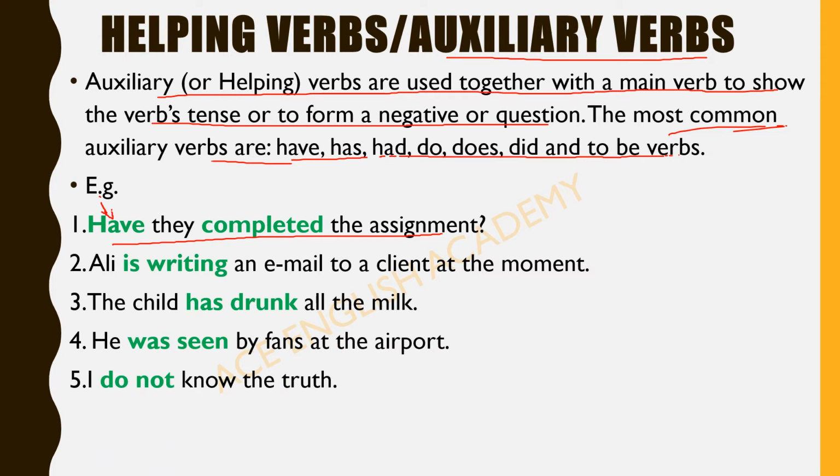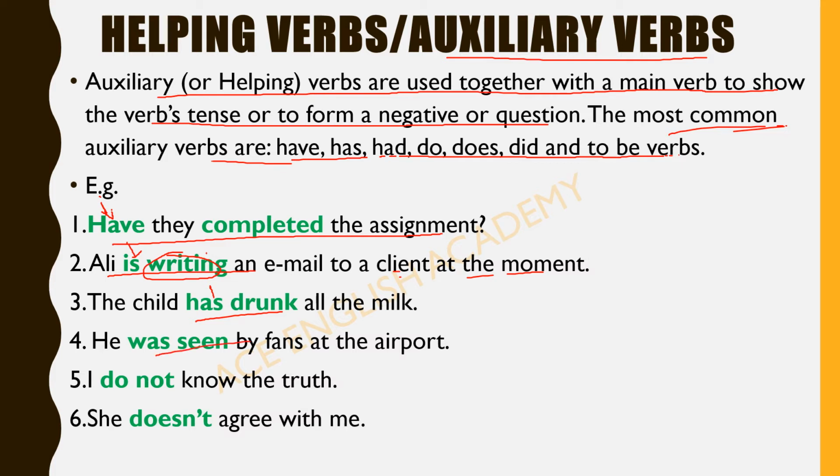Let's see a few more examples here. Ali is writing an email to a client at the moment. So "is" here is an auxiliary verb, whereas the word "writing" is the action verb. The child has drunk. So "has" is an auxiliary verb, "drunk" is a verb. We can call it an action verb.